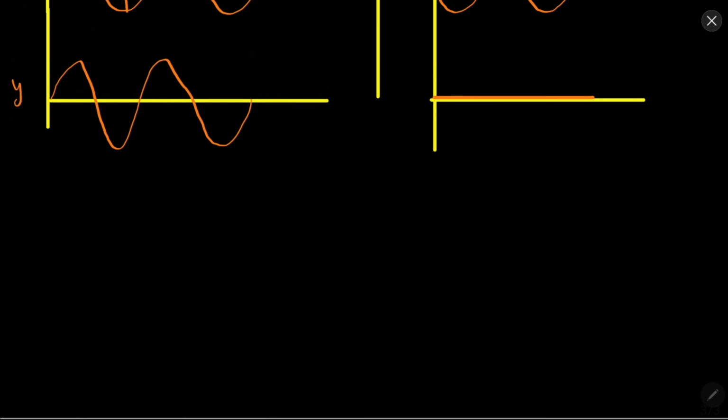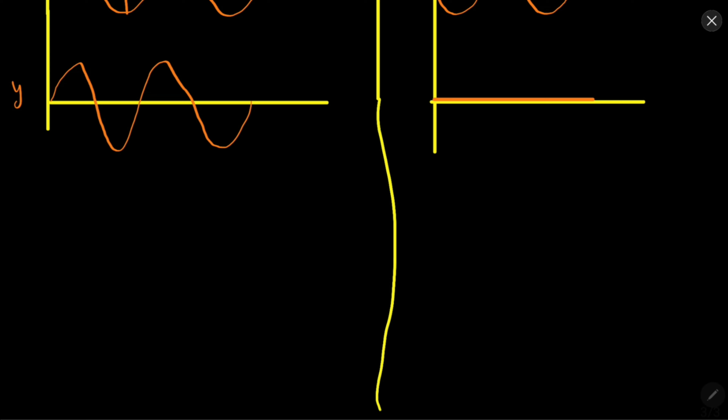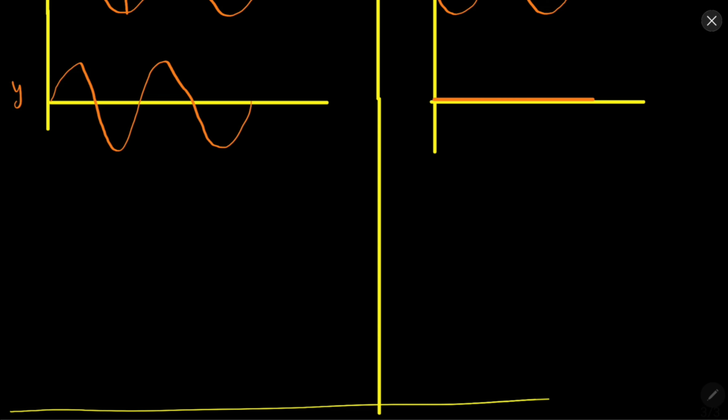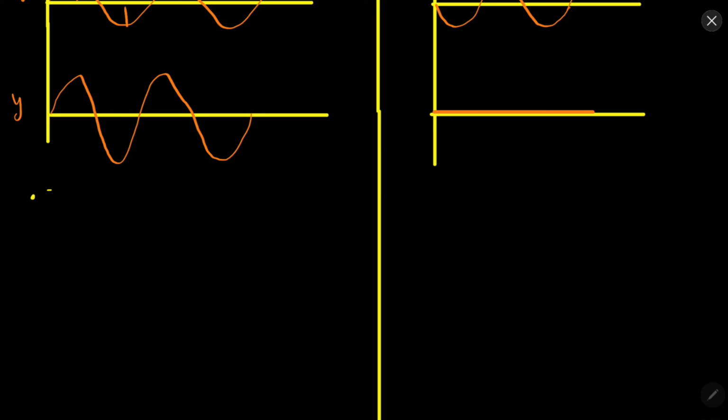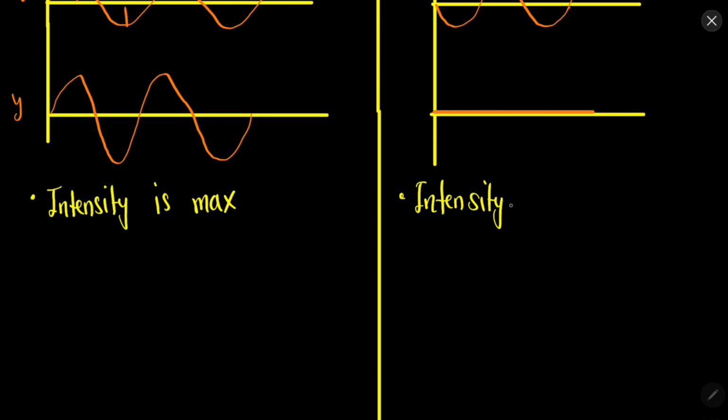Now in this constructive and destructive interference, let's write a few formulas which we will use in the Young's double slit experiment. So when we have constructive interference, in that case the intensity of light is maximum, and in the other case the intensity of light is minimum.